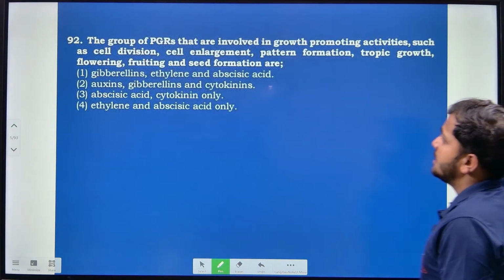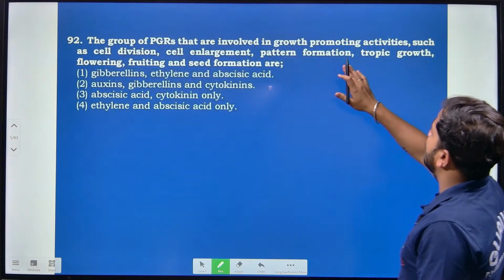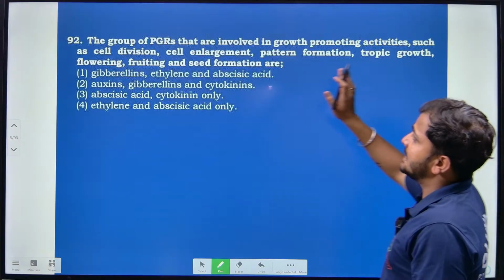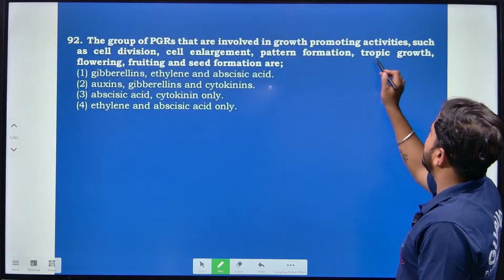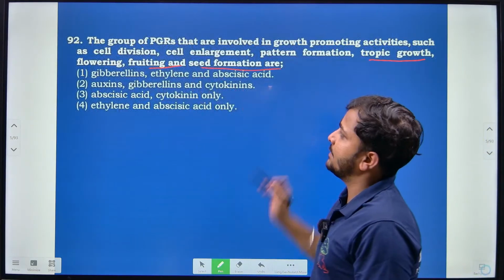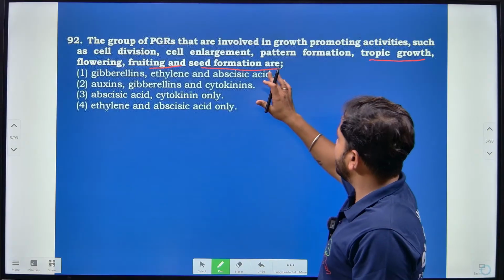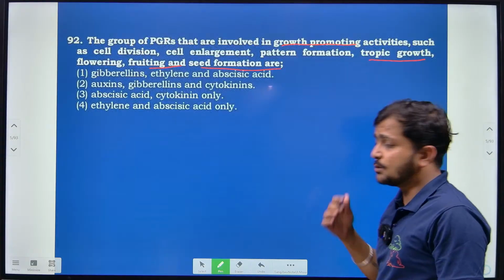Next question: the group of PGRs that are involved in growth promoting activities such as cell division, cell enlargement, pattern formation, tropic growth, flowering, fruiting and seed formation. So here we have to find out the growth promoters.